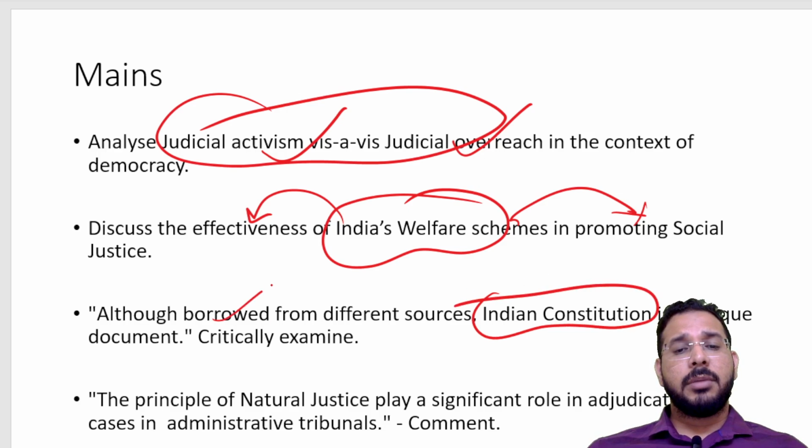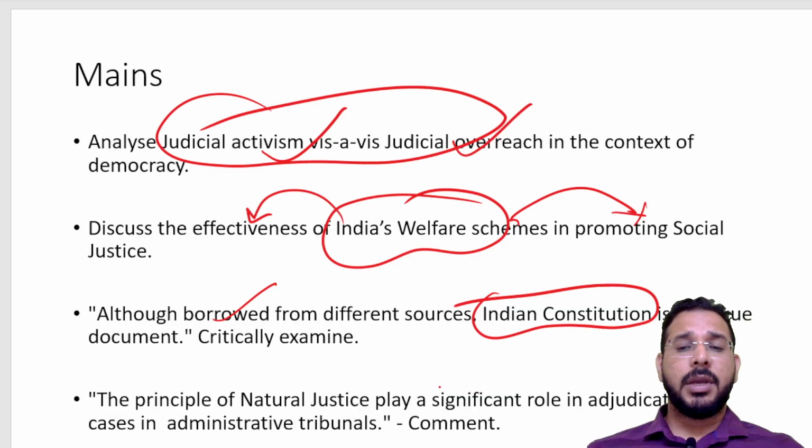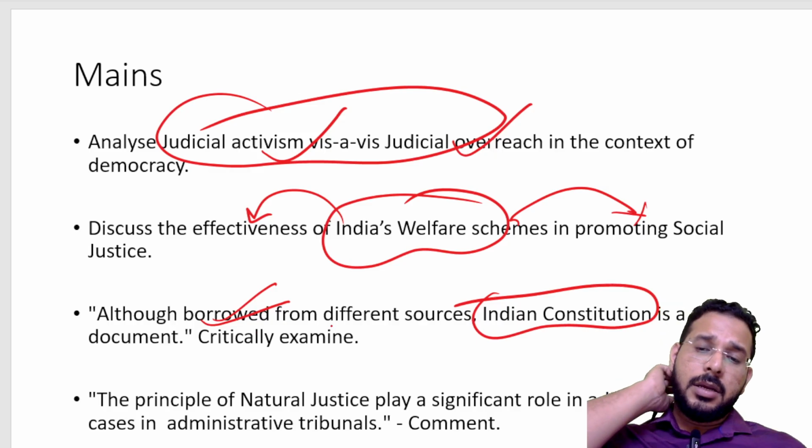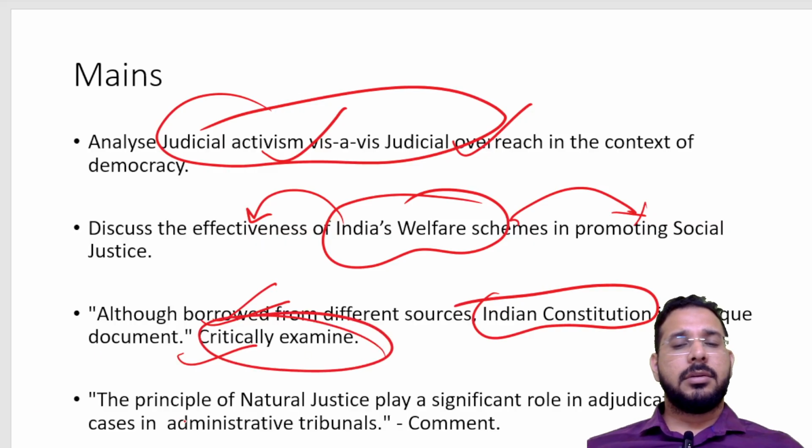So we have borrowed many different factors from different constitutions to make our Constitution. So he asked: although the Indian Constitution is borrowed from different sources, it is a unique document. Critically examine.